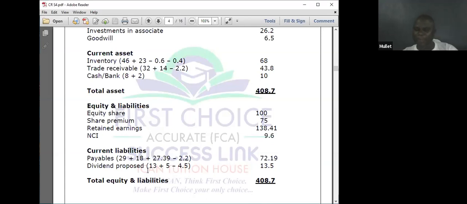Out of the 5, 90% is the parent's. Now, because he has not posed, after we consolidate and find that the dividend is part of the retained earnings of the parent, we must eliminate. If we did not eliminate, because the money is not in the account of the parent, that is why we credit his account 4.5 out of the 5. 90% of this 5 is going to the parent's accounts.